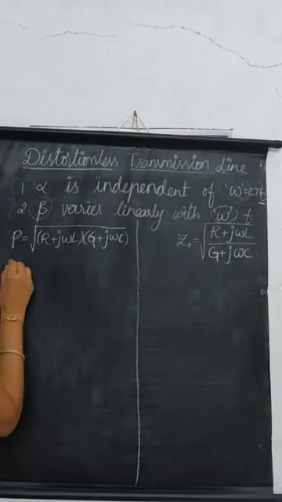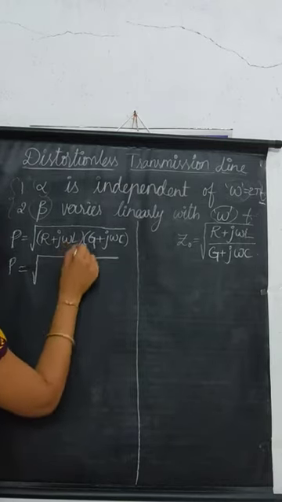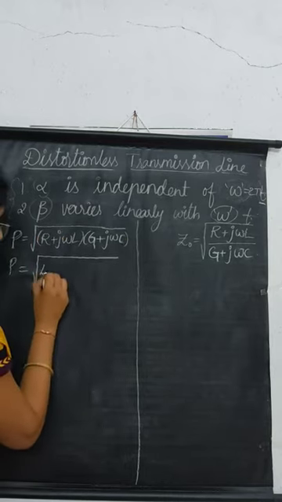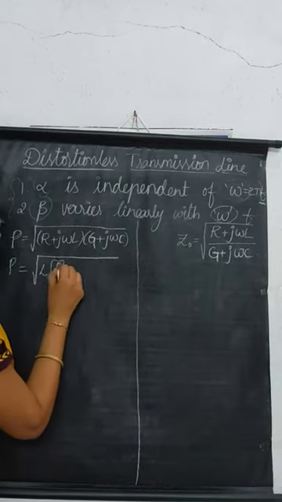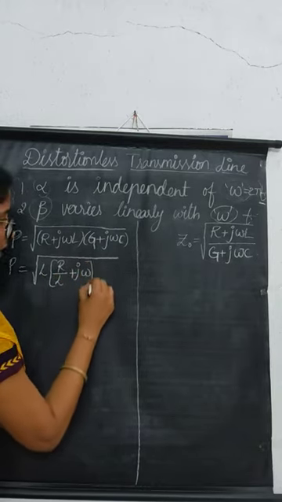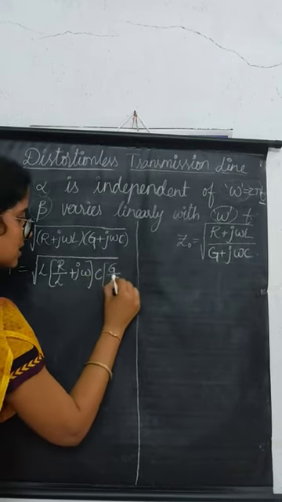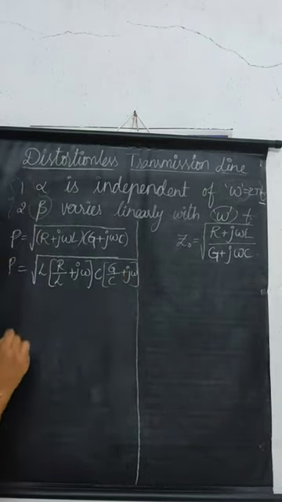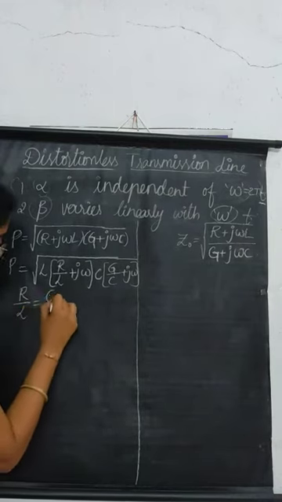In this equation of propagation constant, I am taking L as common in the first term and C as common in the second term. Here there is no L in the second factor, so it will be written in the denominator. So it is L into (R by L plus j omega) times C into (G by C plus j omega). Here I am using a condition, that is R by L is equals to G by C.